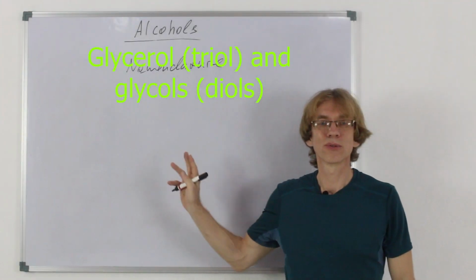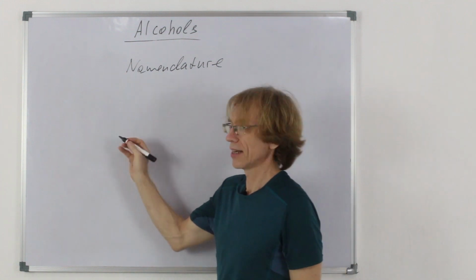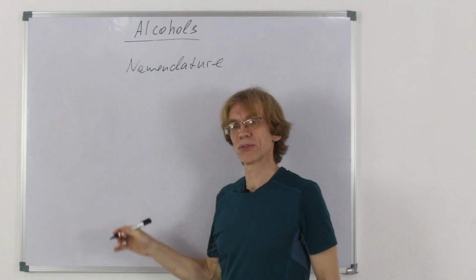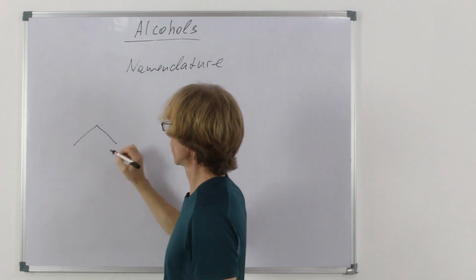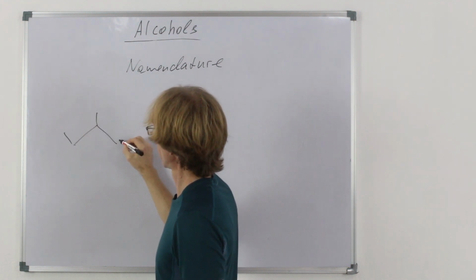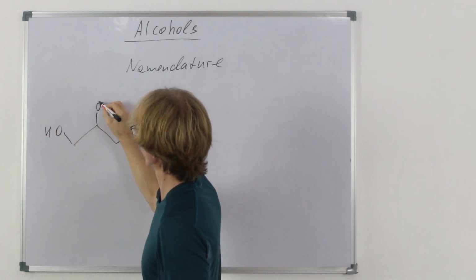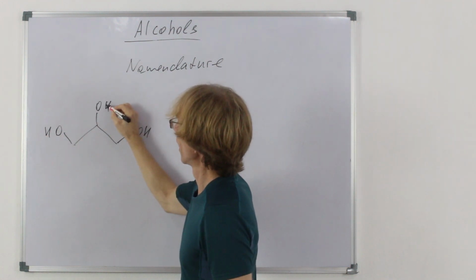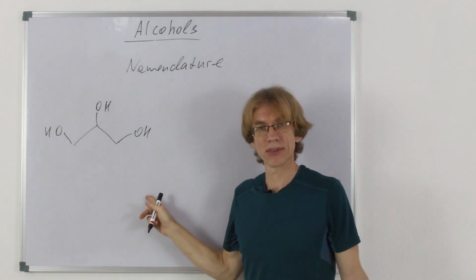Now, for a couple of more interesting alcohols, we just give them names, traditional and standard. So first let's take a propane chain with 3 OH groups. What would be the name of this substance?